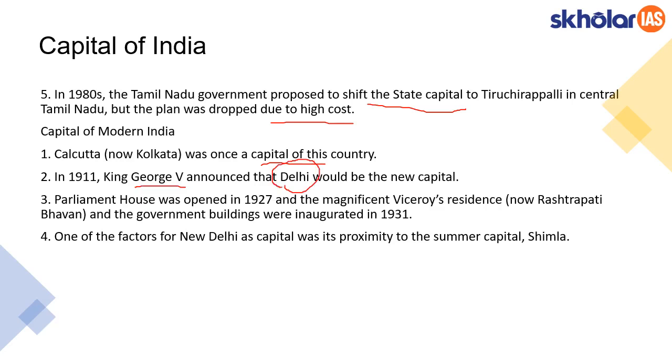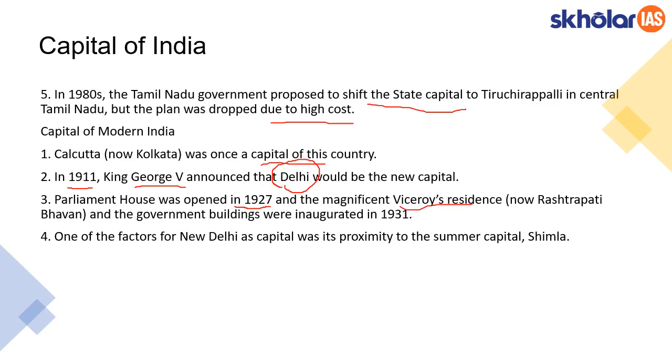shifted to Delhi. Before that, when the Mughals were there, Delhi was the capital, and the region around Delhi remained the capital. But after the British came in, they transferred it to Kolkata, and again it got changed to Delhi in 1911. When this was done, the Parliament House was opened in 1927 in Delhi, along with the Viceroy's residence. This Viceroy's residence is now the Rashtrapati Bhavan, where our President resides.